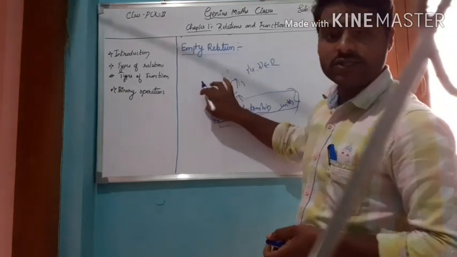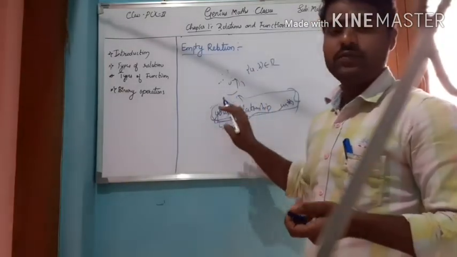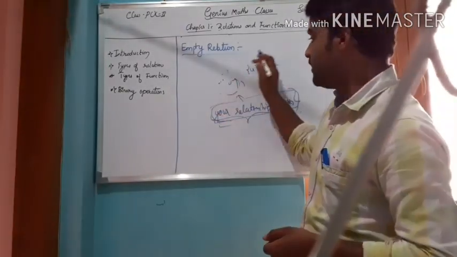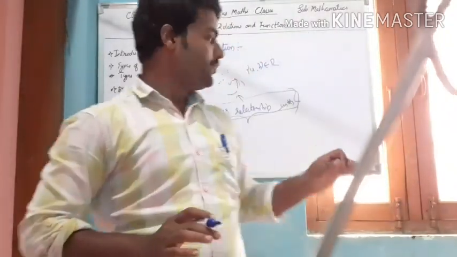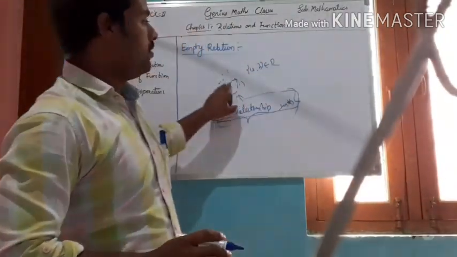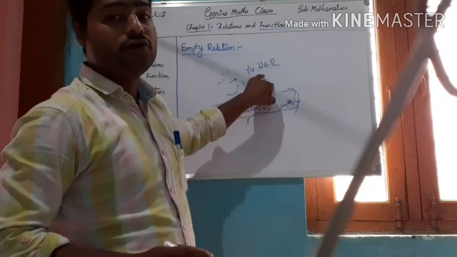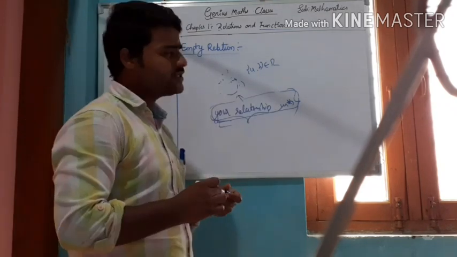Then your relationship in the college is universal because you are a friend to everybody. That is why it is a universal relation. When you are a friend with everyone in the college, then it is a universal relation. So this is the concept of empty relation and universal relation.